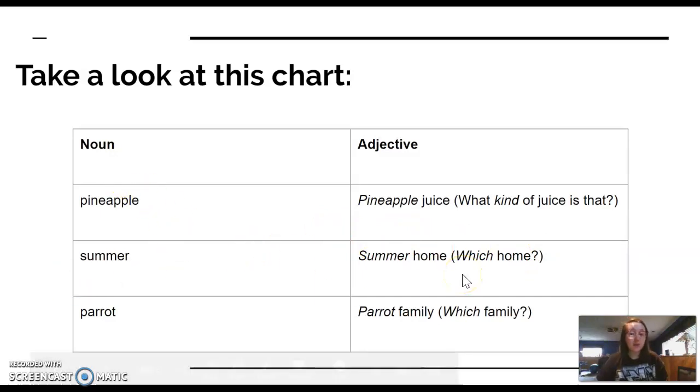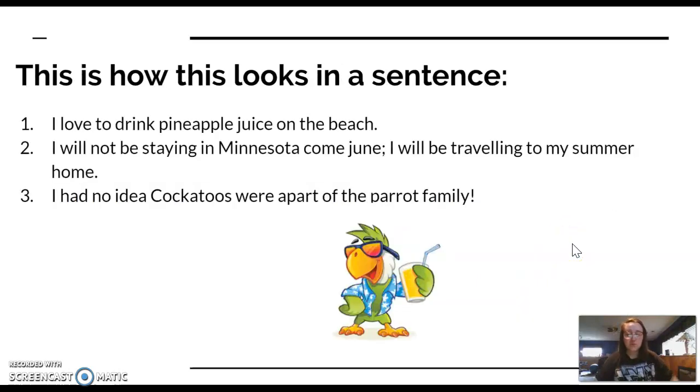If we're talking about the parrot family, I'm saying not the eagle family, but rather the parrot family, answering the question, which family? So if we move on to how this is going to look in a sentence, because ultimately what you're going to have to do is do an assignment where you are identifying nouns, adjectives in a sentence. If I said, I love to drink pineapple juice on the beach, pineapple is an adjective here.